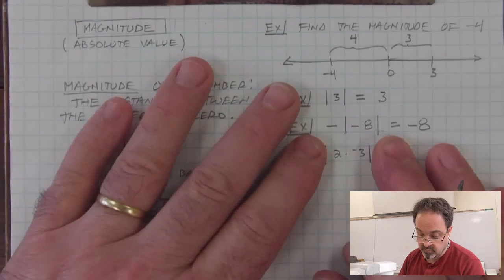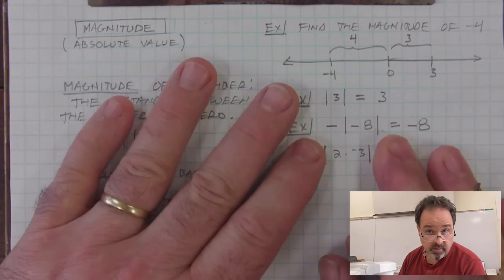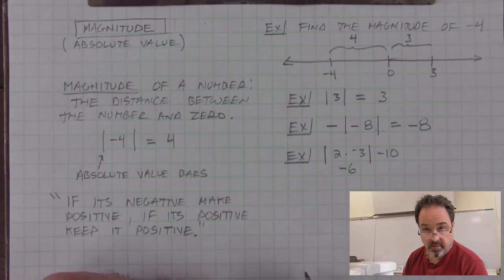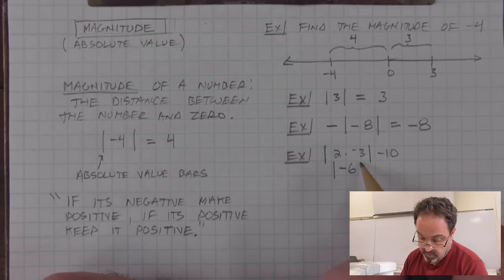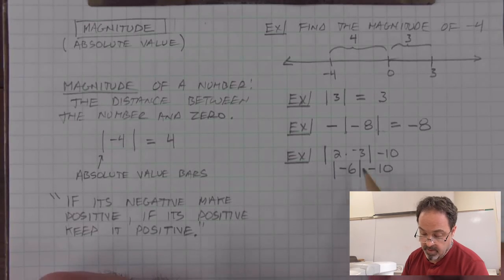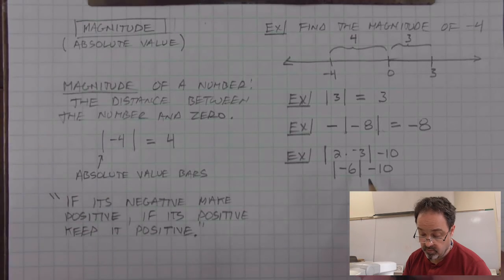And I look inside to multiply the 2 and the -3. 2 times -3 makes -6. I'm still taking the magnitude of that number inside and then subtracting 10. The magnitude of -6, the distance between -6 and 0, is positive. I made that -6 positive. And then I subtract 10 to get a negative answer.